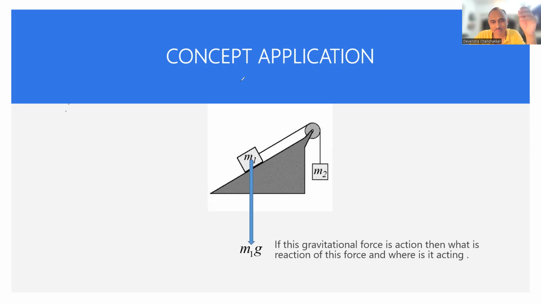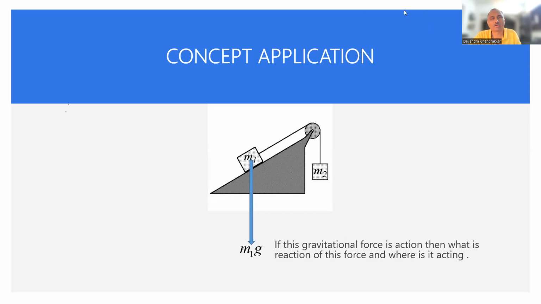Okay, it will be upwards. Where will it act? There are 21 students here, 20 students. Please answer. Normal acting perpendicular to center of mass of M1. Okay, so I got two answers. I will not waste much of your time here, because we have so many things to cover today. So, okay, upwards normal acting.